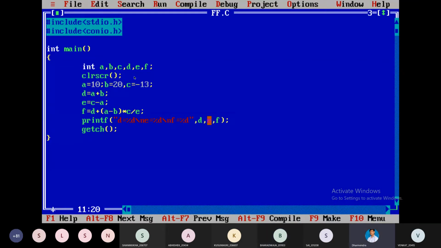Addition and subtraction both have the same precedence, so the left to right associativity rule will be followed. If equal priority operators are there, we follow left to right evaluation. So multiplication first, and then division will take place. Let's perform the operation.